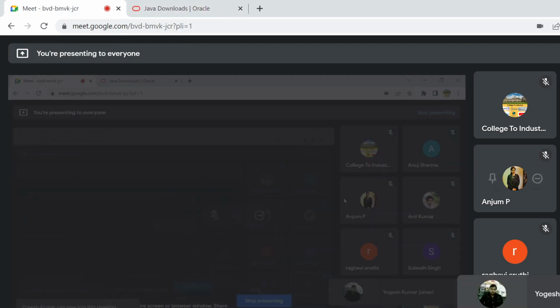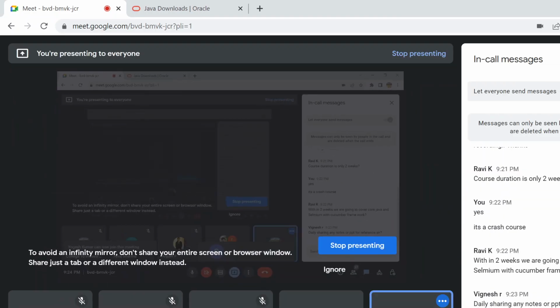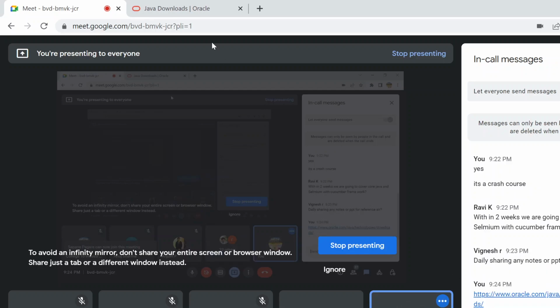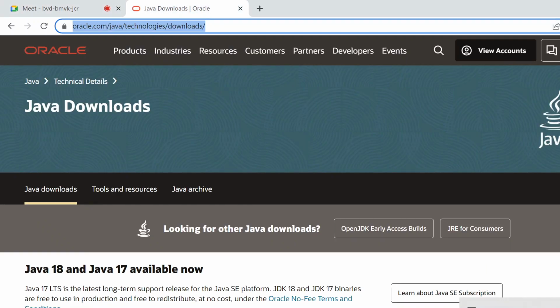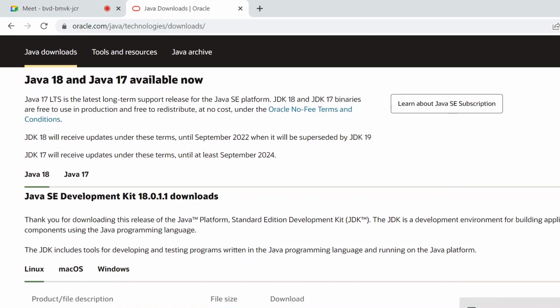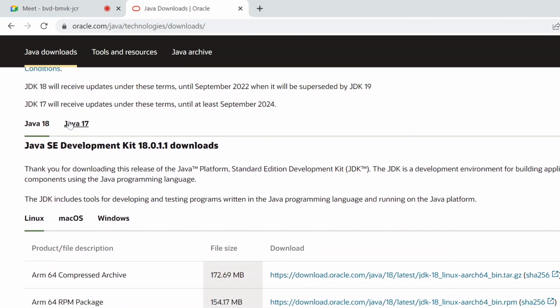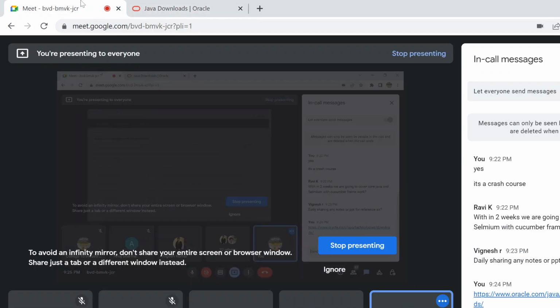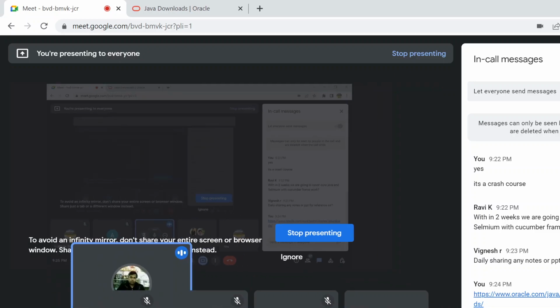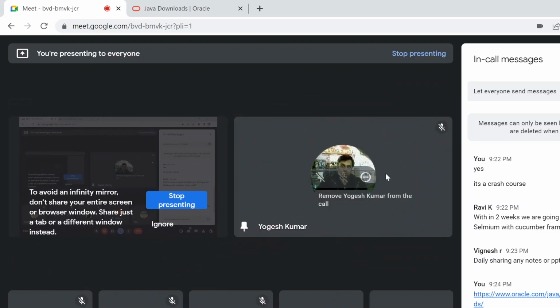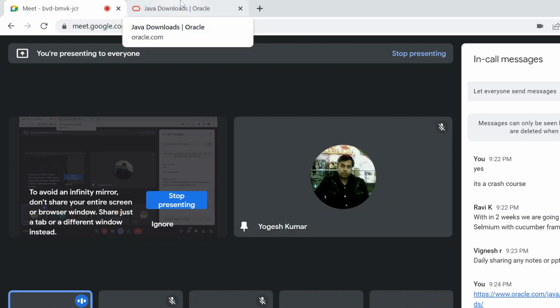You can check this link and save it so you can also download it from here. So this is the official website of oracle.com. When you come down, you see that currently they have Java 18 and Java 17. You can download any version. Anyone have any question? If you don't have any question, guys, please mute yourself. Yogesh, please keep yourself muted when you join.